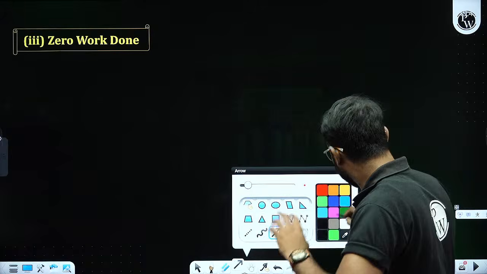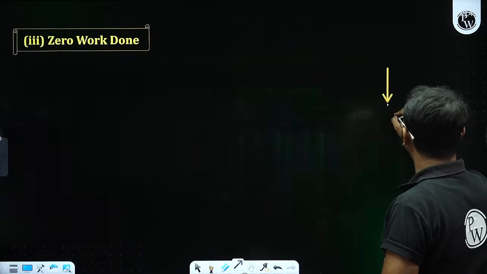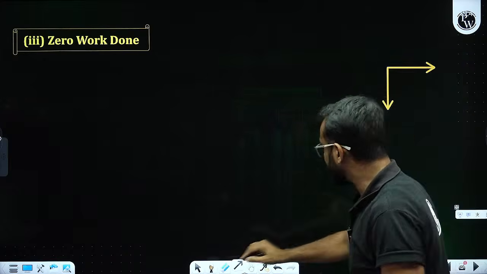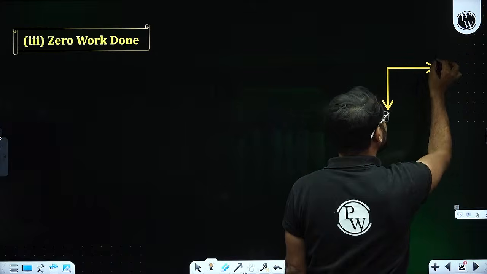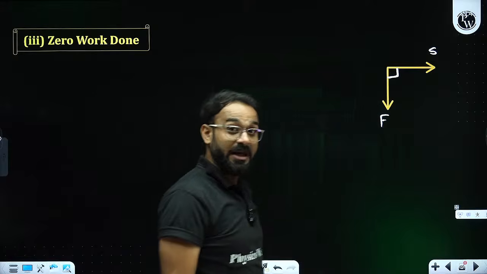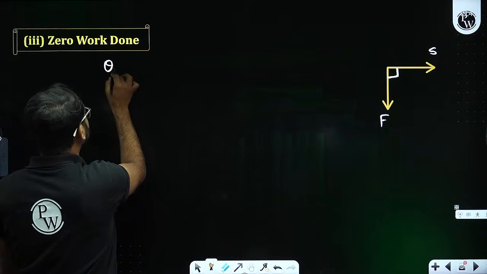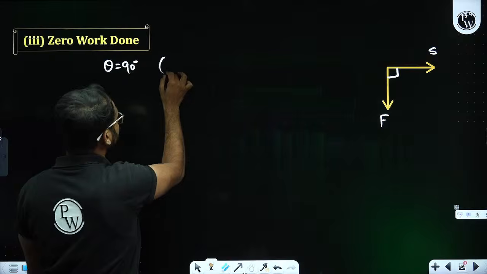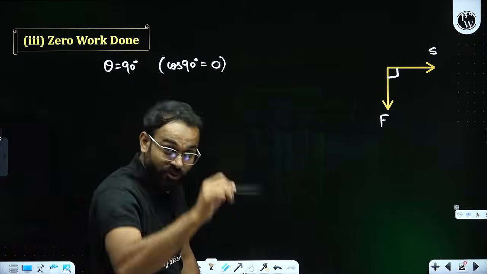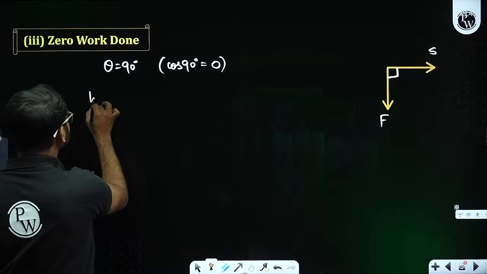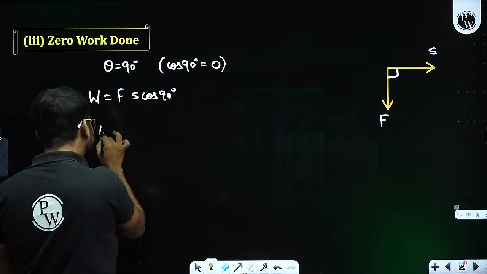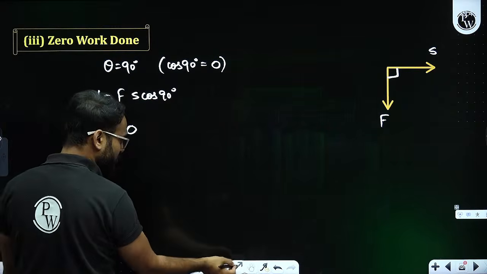Not only that, there is also one more point that we need to take care of. What if the force is applied in this direction and displacement occurred in this direction? This is the direction of force, this is the direction of displacement. They are perpendicular to each other. So theta is going to be 90 degree, and the value of cos 90 is 0. Now the work done is Fs cos 90 degree. Hence the work done is coming out as 0.